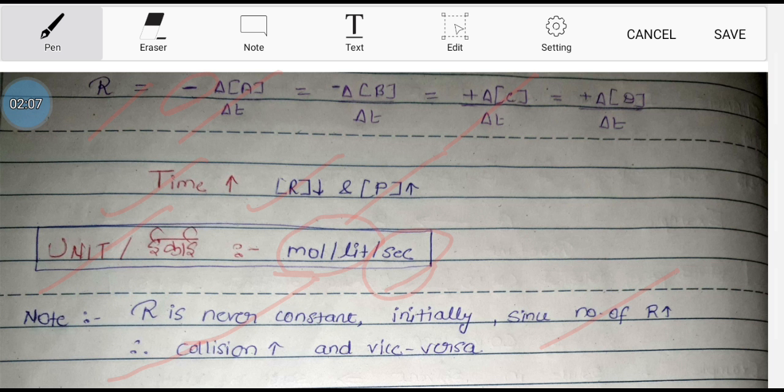So we can say that the rate of chemical reaction is never constant. It changes with time. When reactants are more, the rate or speed of chemical reaction is more. And as the number of reactants gets reduced, the rate of chemical reaction gets slower.